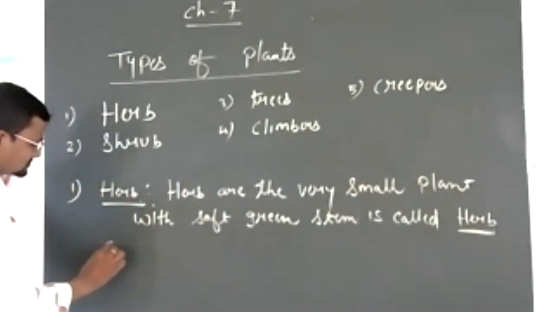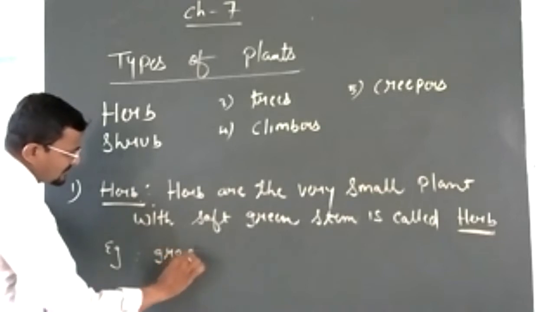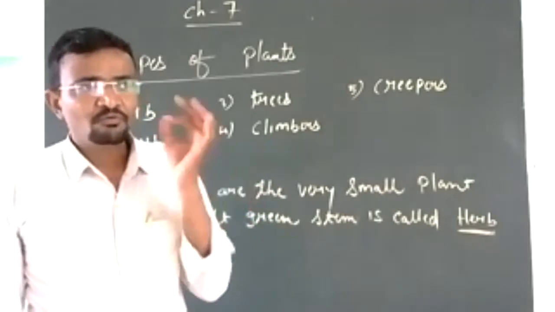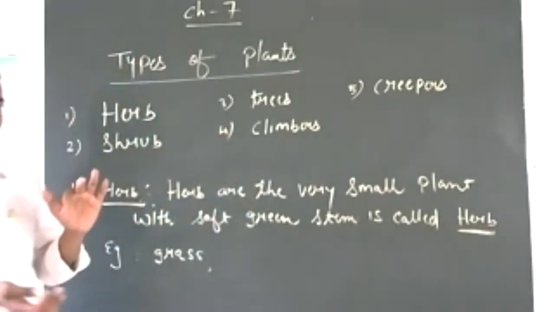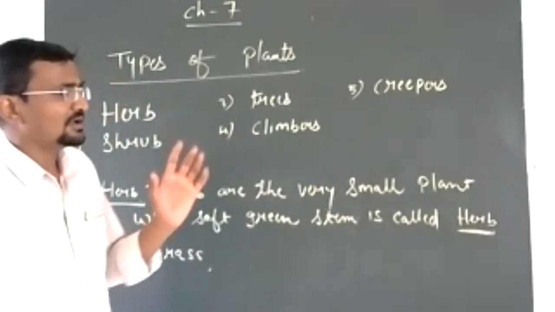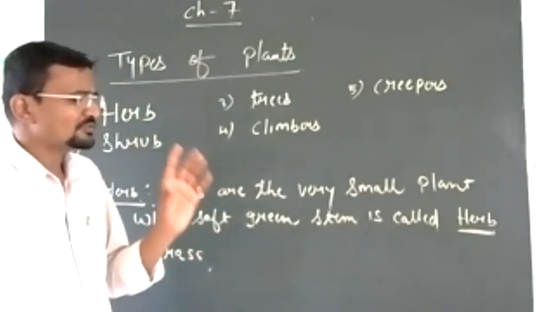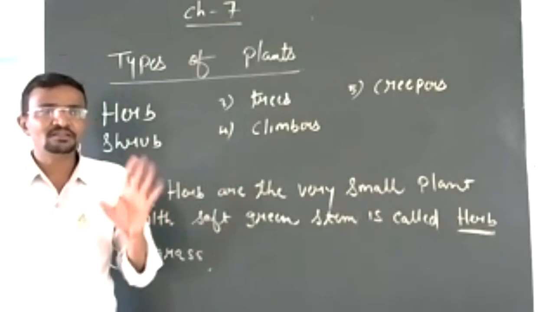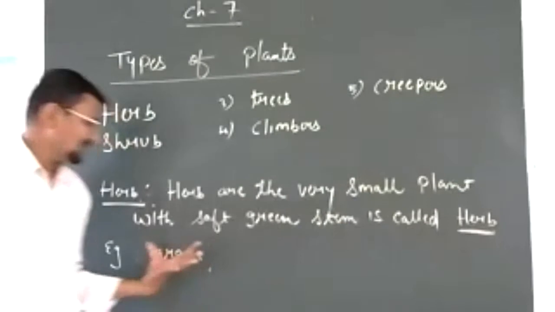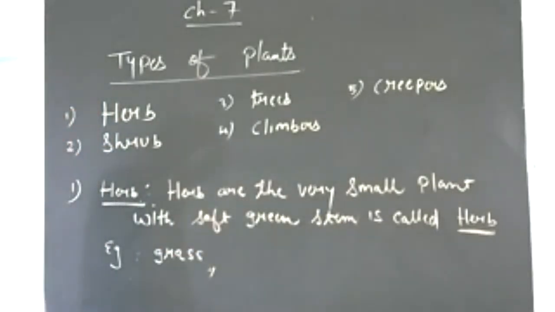Example, grass. If you observe the grass, what you will see? First, they are very small, and if you see carefully the stem of the grass, you will see it is green in color, and it is very thin and soft. That is known as herb. So example is grass. You can also say coriander.